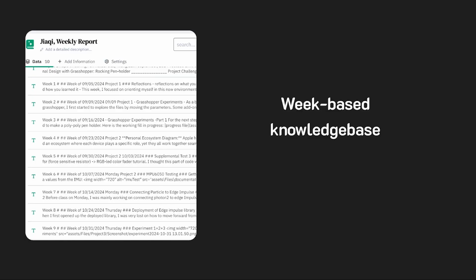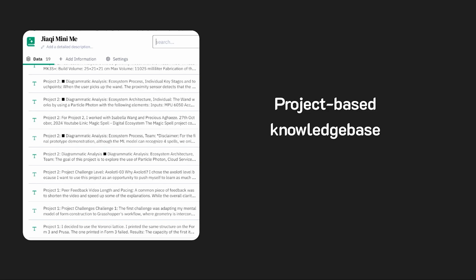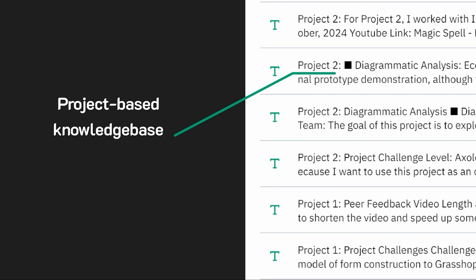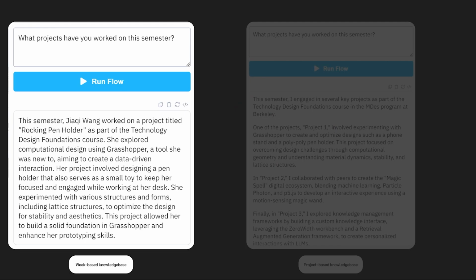For project challenges, I explored how to best structure the data in the knowledge base to yield the best result. My first iteration used week as delimiter to separate my entire weekly report into smaller chunks. I did not do further editing beyond that. In my second iteration, I structured my knowledge base based on projects. I will start each chunk with a project it is associated with. When I asked what project have you worked on this semester, I prefer the result from the second iteration because the result is more holistic, summarizing all 3 projects rather than being too narrowed down on one specific project.